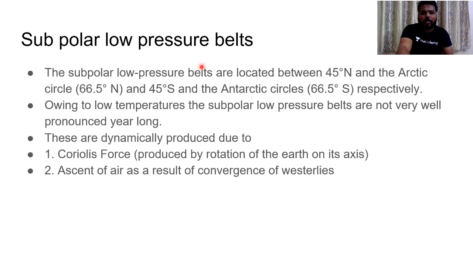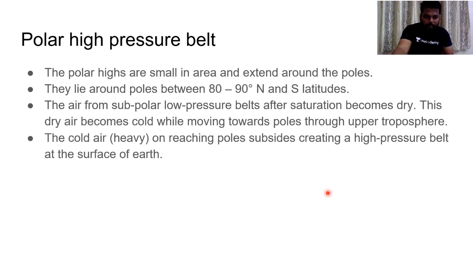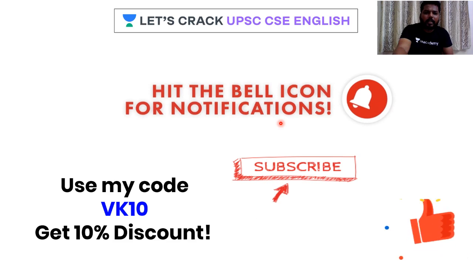And the subpolar low pressure belts, already I have discussed. There are two reasons why we have the subpolar low pressure belt. One is Coriolis force, whereby it is produced by the rotation of Earth on its own axis, and the ascent of air as a result of convergence of westerlies. The polar high pressure belt, like polar highs, is small in area, obviously. They lie around the poles between 80 to 90 degrees north and south. The air from the subpolar low pressure belt after saturation becomes very dry. This dry air becomes cold while moving towards the pole. So hence reaching those regions, high pressure conditions are created.